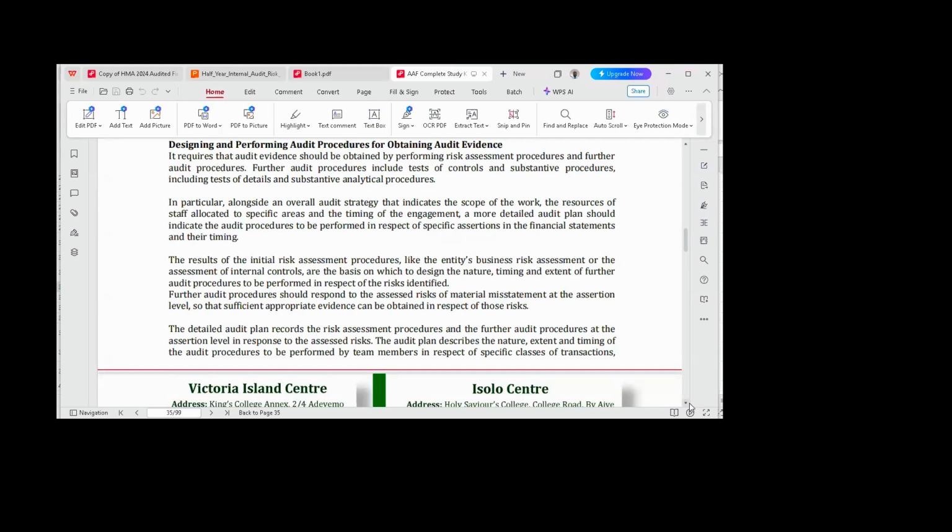So don't get it twisted that once you have designed the audit plan, once you have prepared it, it must be rigid. No. The audit plan needs to be flexible. Because you might have designed it in such a way that you want to go this way, but when you get to the field, that route is no longer sustainable. So you need to change it. So it keeps changing until you are done with the engagement.